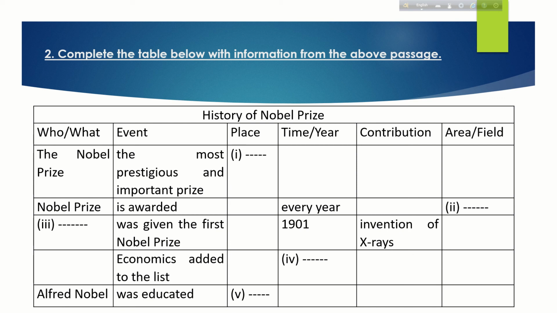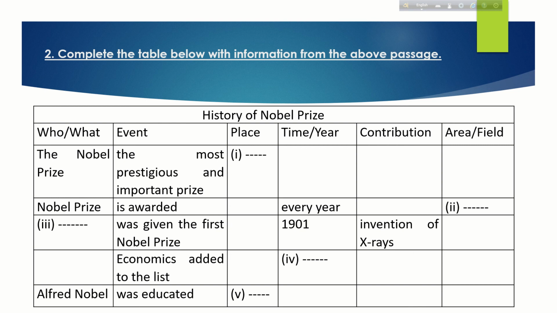The table is titled History of Nobel Prize. It has columns such as who or what, event, place, time or year, contribution, and area or field. Different sections can have different columns. It may be 4 columns or 5 columns. Here there are 6 columns, and automatically there will be 5 gaps. Maybe in one row there will be 2 gaps, otherwise in 4 rows 4 gaps. So you have to fill it up.